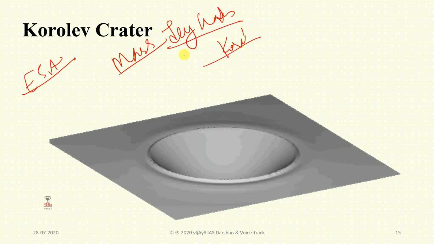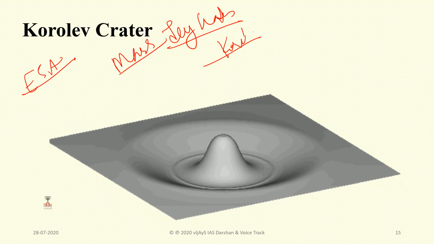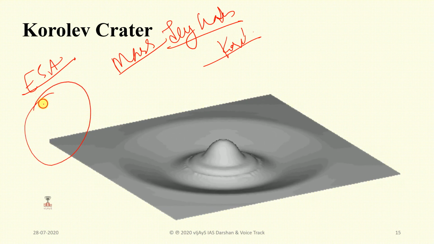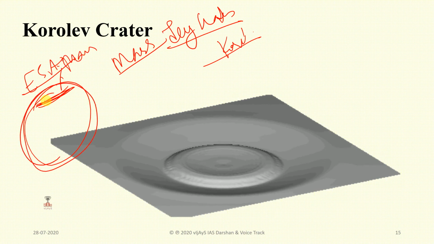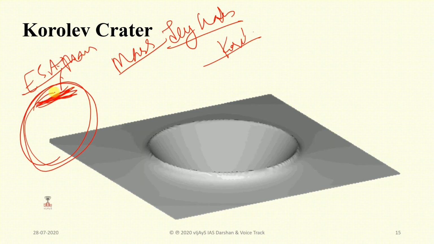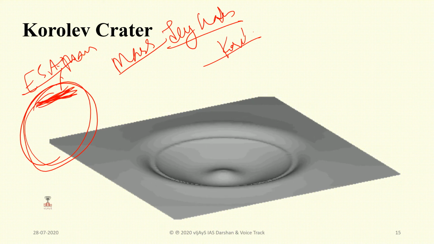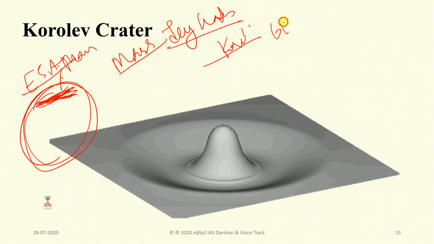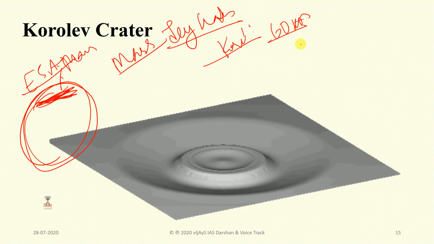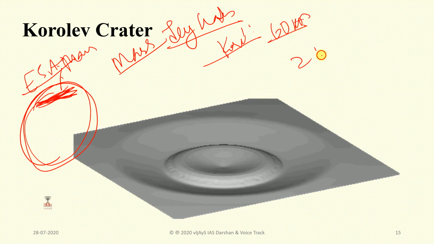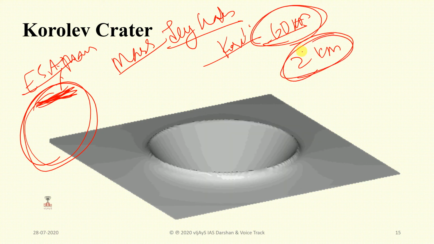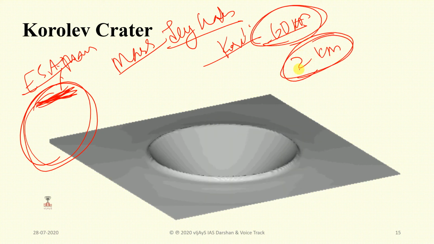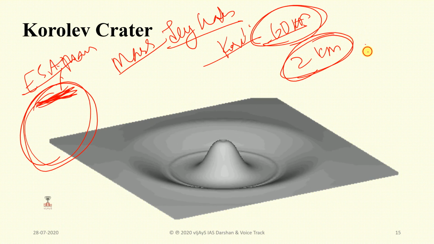This was located by the Mars Express mission near the North Pole of the red planet. The crater is filled with a mound of water ice about 60 kilometers across, and it has nearly 2 kilometers of thickness. The water is a permanent ice feature.